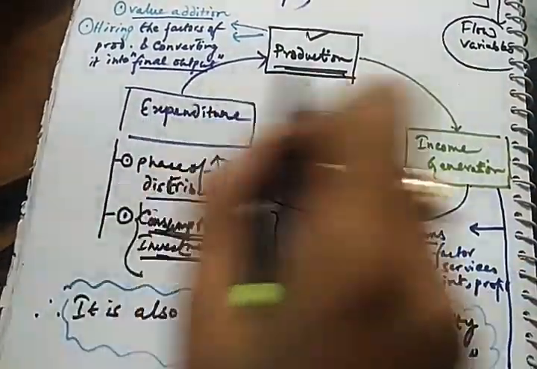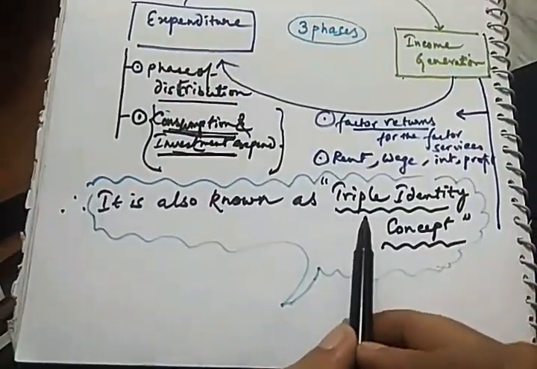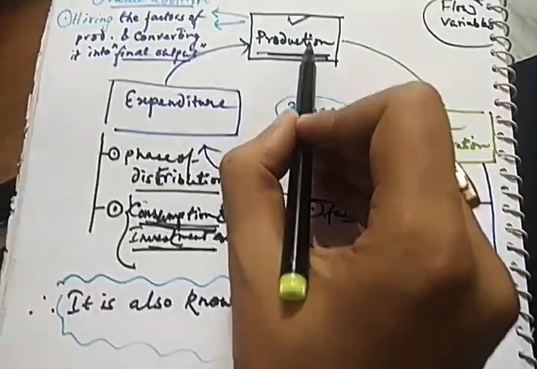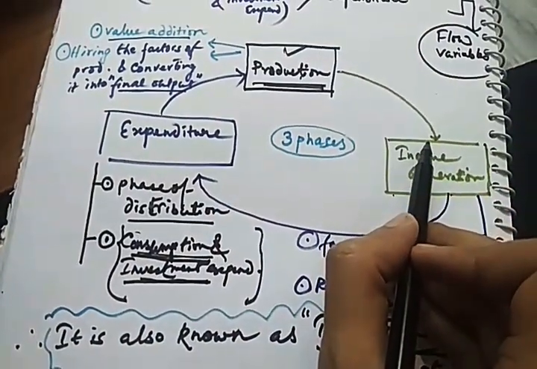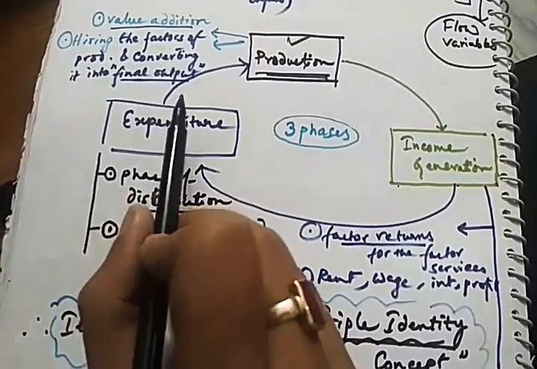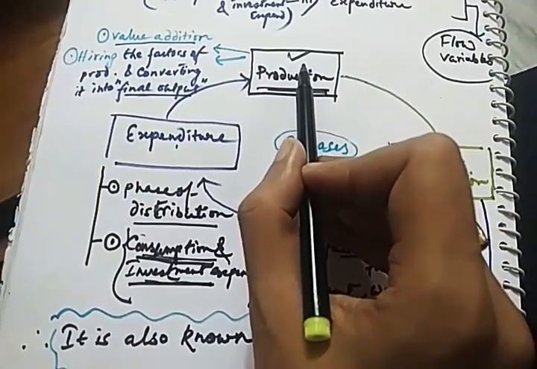This is a never-ending process and never stops anytime. And thus it is also known as the triple identity concept. That is, production in an economy leads to income generation, and income generation leads to further expenditure, and expenditure also goes back to generate production for the economy.